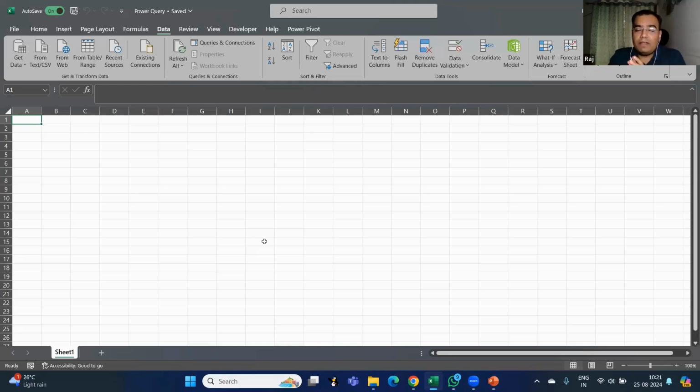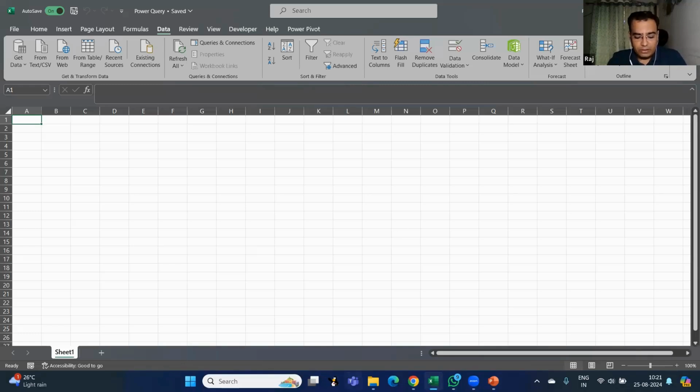What if some data is available in a CSV file, comma separated file? What if the data is available in a text file? What if the data is available in a PDF document? Okay. And what if the data is available on the website? Right. So these are various different kinds of things that we can use with the help of Excel. Okay. We will see one by one.